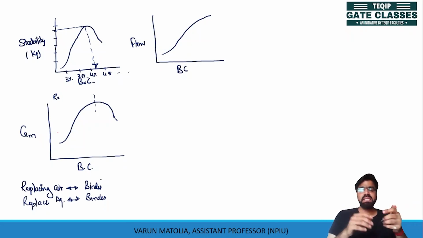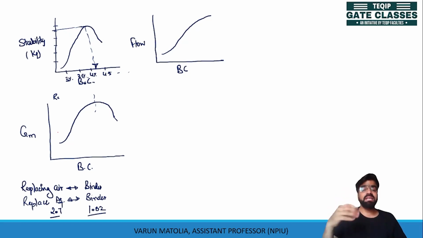After that, a higher specific gravity material, that is aggregate with specific gravity of 2.7, is replaced by a binder having a specific gravity of about 1.02. So the specific gravity of the mix will decrease, because the content with higher specific gravity is replaced with content of lower specific gravity.